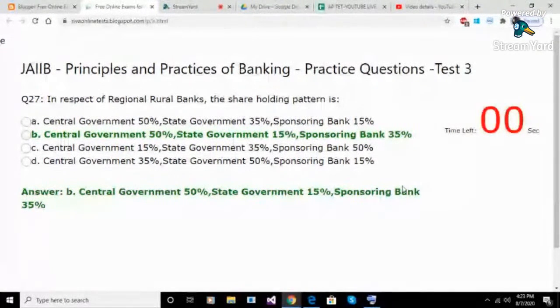Option C. central government 15%, state government 35%, sponsoring bank 50%. Option D. central government 35%, state government 50%, sponsoring bank 15%. Answer B. central government 50%, state government 15%, sponsoring bank 35%.